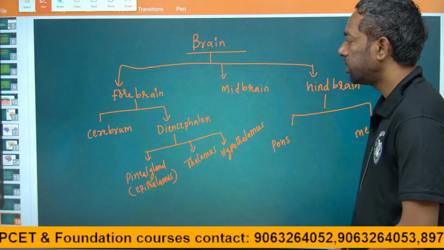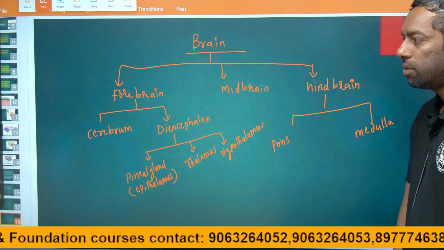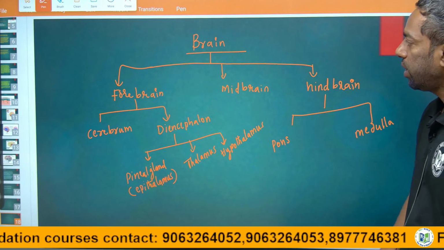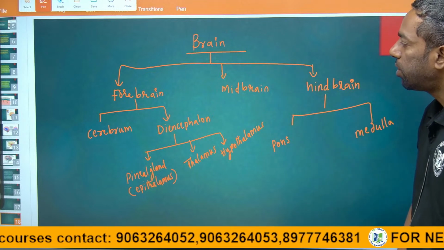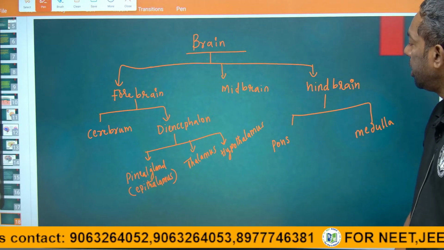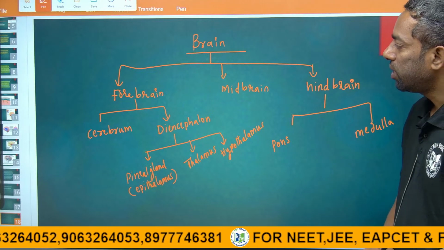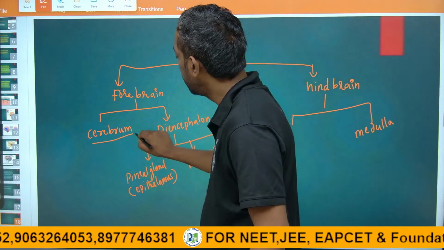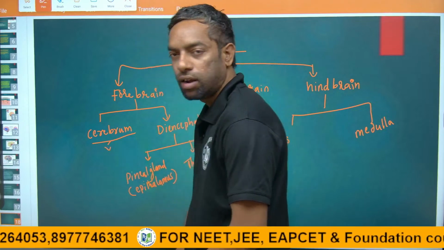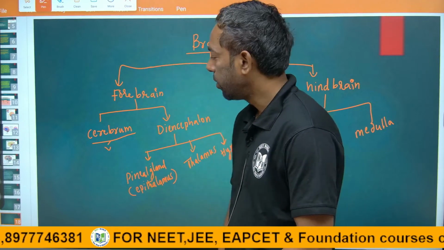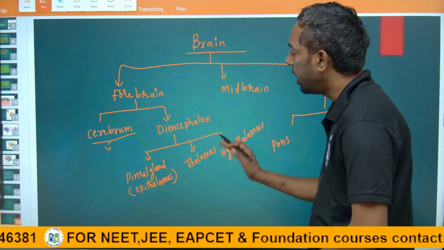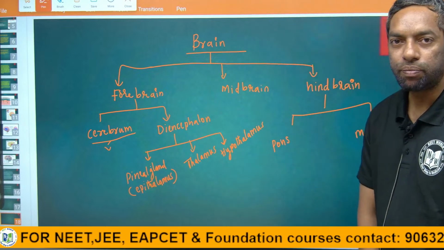Guys, this is about the parts of the brain. The brain has three parts: forebrain, midbrain, hindbrain. In the forebrain, there is the cerebrum, with cerebral lobes. Cerebrum and diencephalon make up the forebrain.